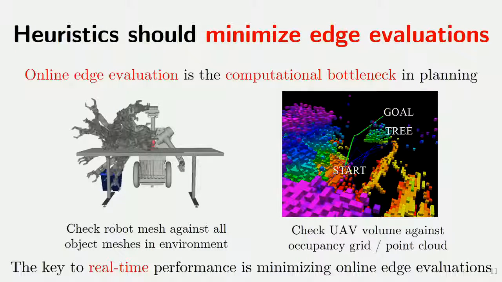But the critical computational bottleneck in heuristic search is edge evaluation. If you're working with a manipulator, it involves geometrical operations to check your robot mesh against the world mesh. And in the case of a UAV, it requires checking for collisions against the point cloud. And for real-time performance, we need a heuristic that essentially guides the search to minimize the number of collision checks till a path is found.